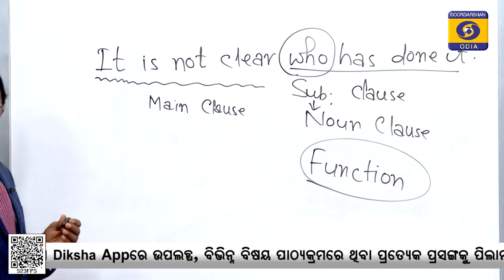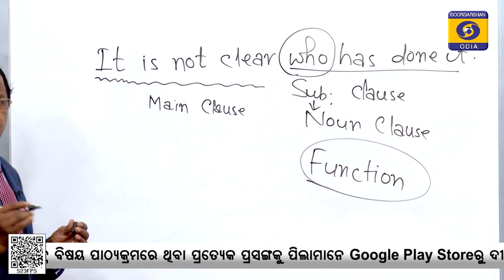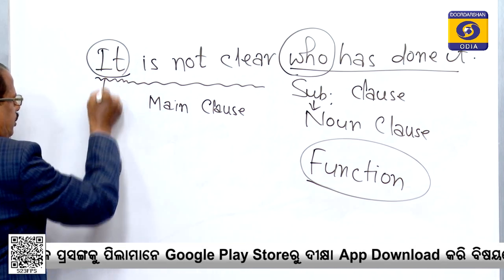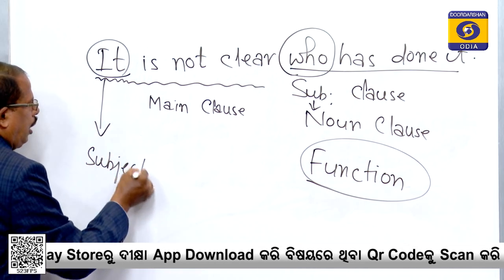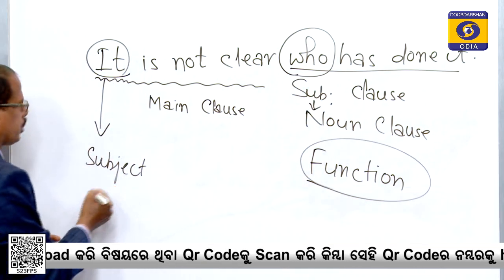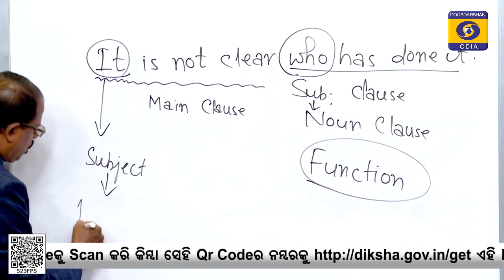So, as it is given in your textbook, if you follow the principle which has been given, then it is the subject here, right, and who has done it, this part can be used here. We can write here, you just see, who has done it.